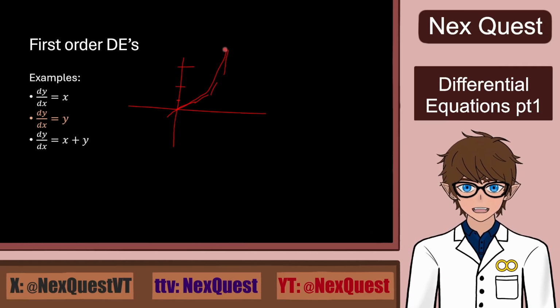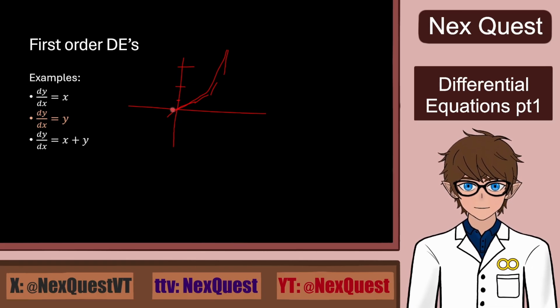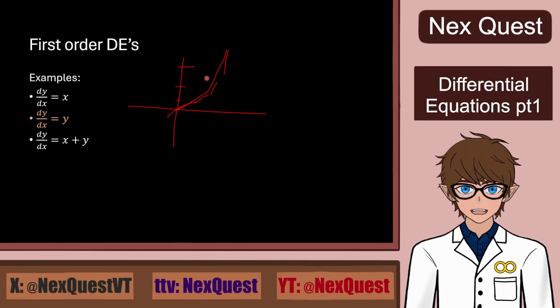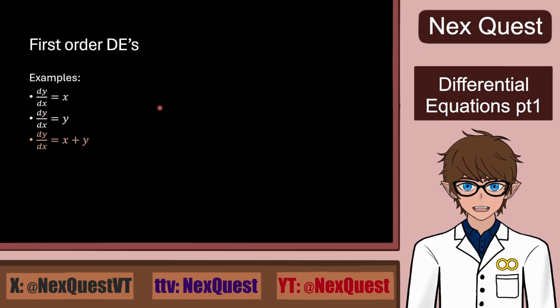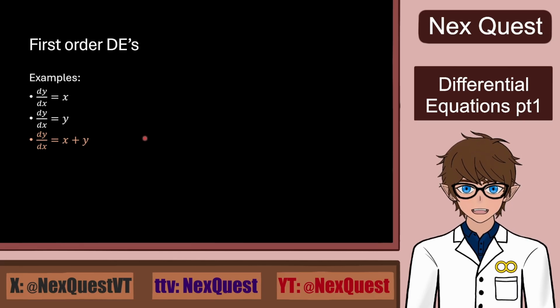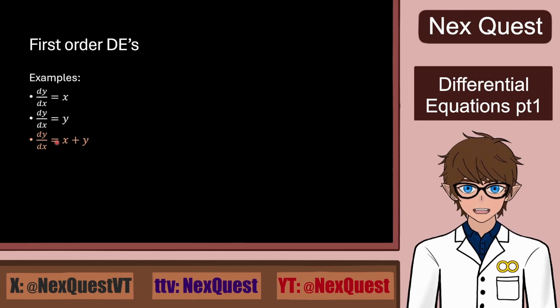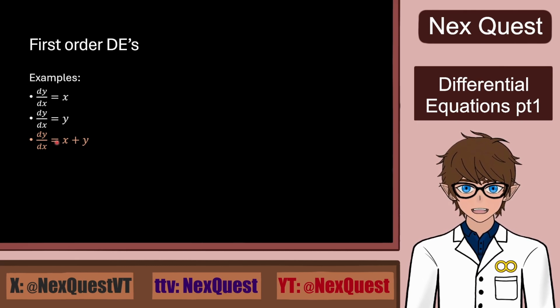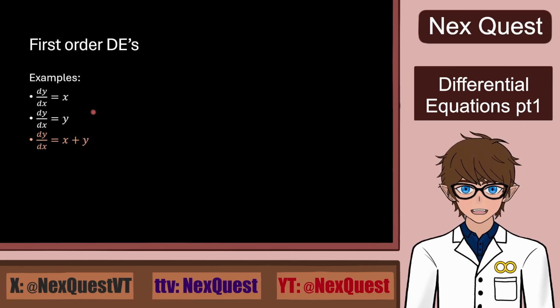So the higher the y, the higher the slope, and the lower the y, the lower the slope. Kind of, yes, of course. But we will dive more into these two later. And the last type has both of these effects combined. So let's see how to solve the first two. For this one I have an animation or simulation, whatever you want to call it, that I will overlay in the editing. But yes, let's see the first two and what each solution means.